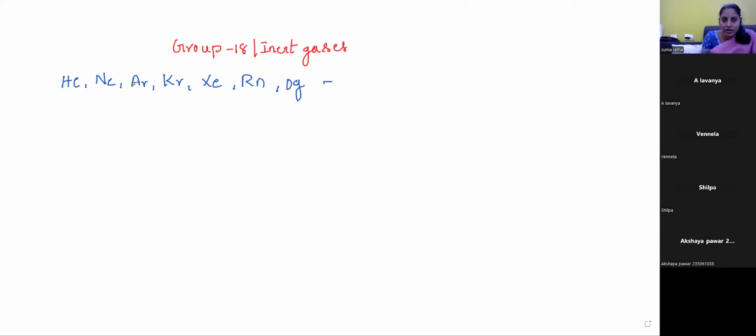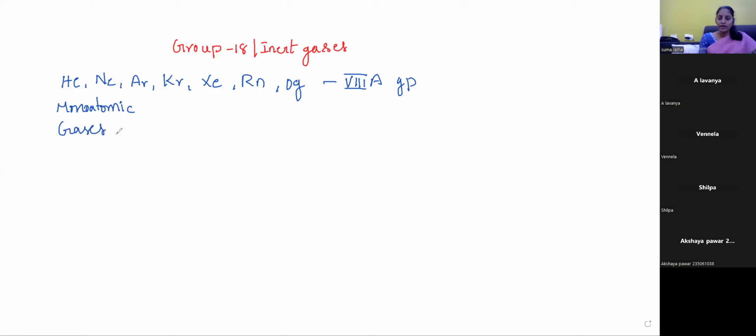These are all monoatomic elements, and also these are all present in the gaseous state. So we can call them gases. Noble gases are monoatomic gases.